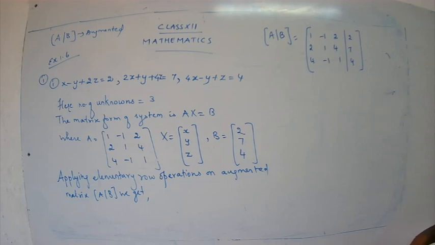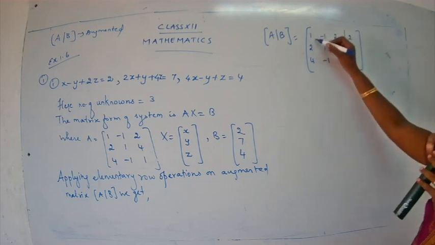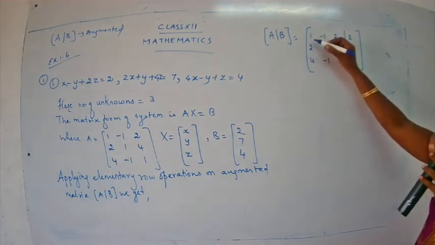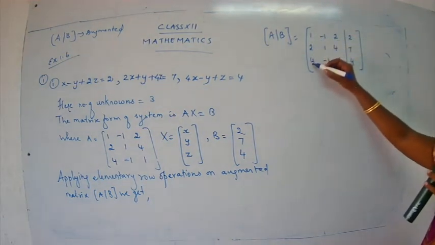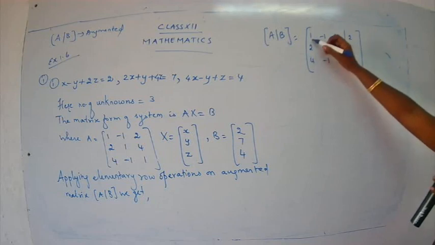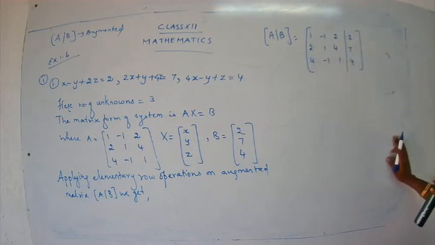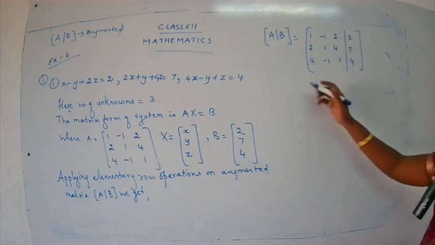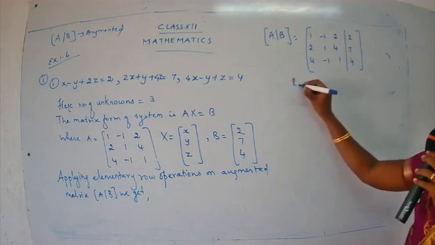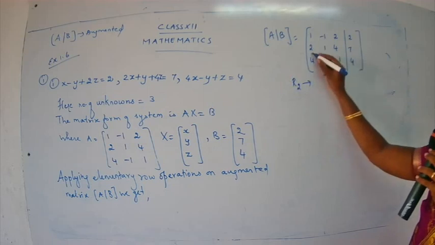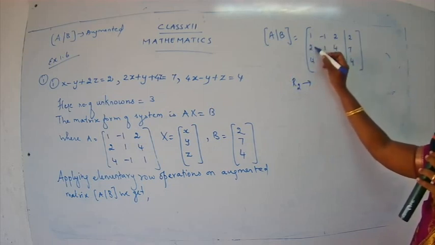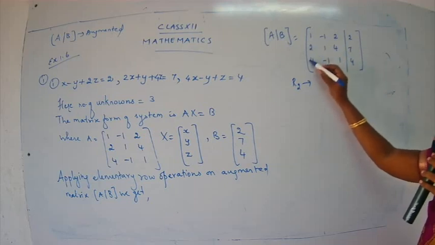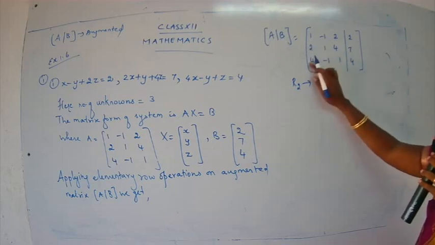Now I always say the first element of a matrix should be 1 so that it is easy for us to make the numbers below it 0. Now in this case the number 1 is already present as the first element. So let's go for the conversion directly. So we are going to change R2 and also R3. I want the first element of R2 as 0 and also the first element of R3 as 0.